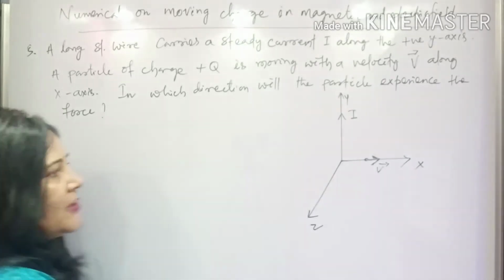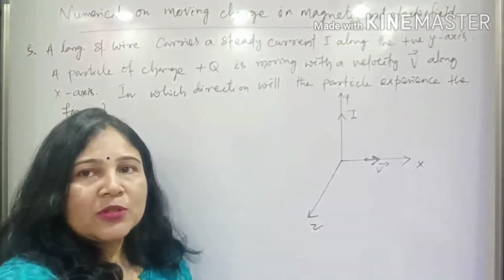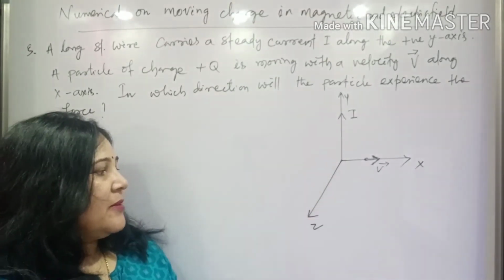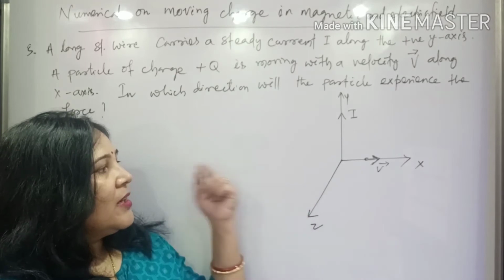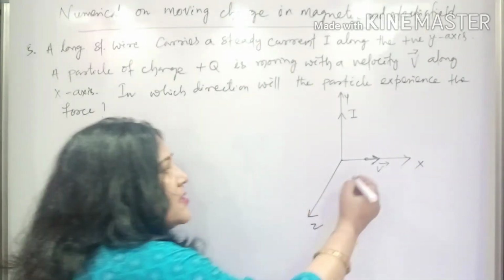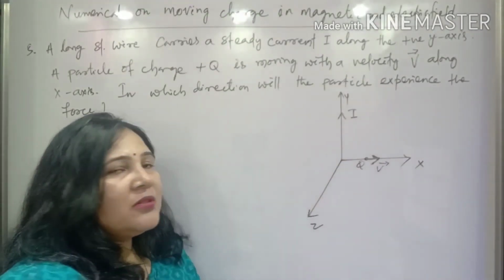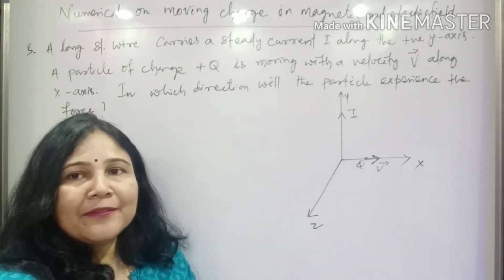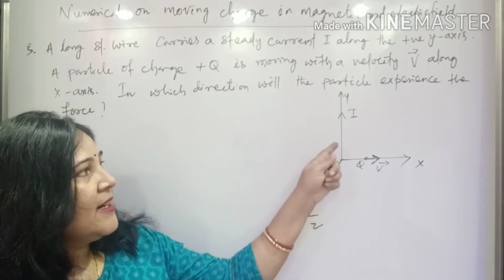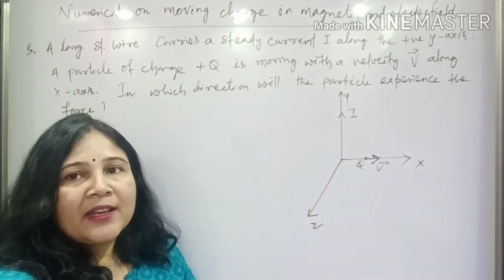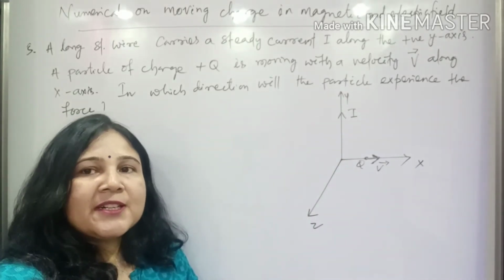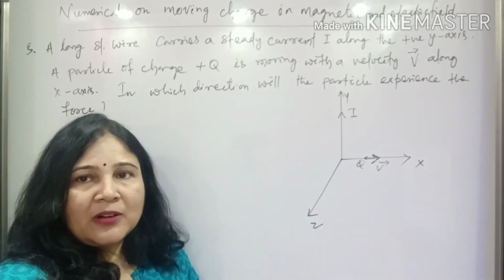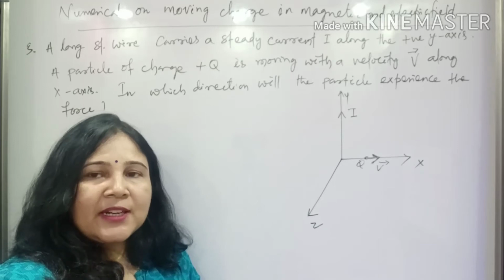Now look here, first thing, to find the force, F equals what? That is QVB sine theta. Here V is given, and the charge Q is given. One more thing we need is the magnetic field B, but here the magnetic field is not in the picture. The only thing is that this conductor is carrying current I. If the conductor is carrying current I, we can find the magnetic field developed all around it by the right hand thumb rule.